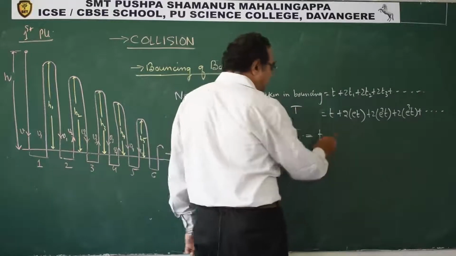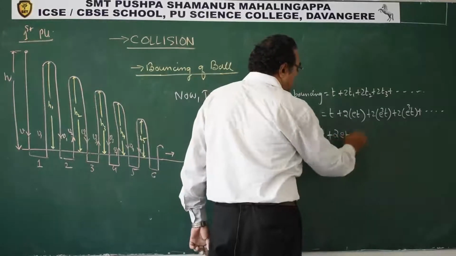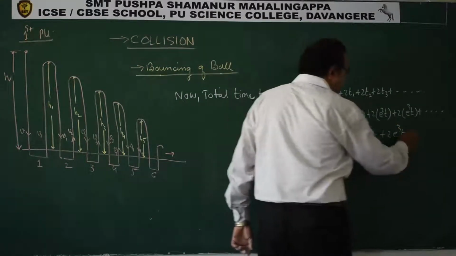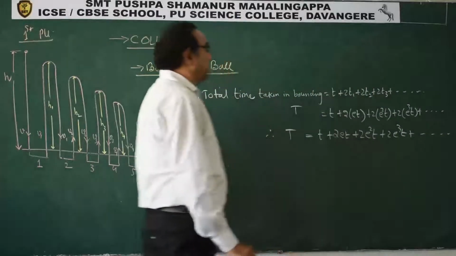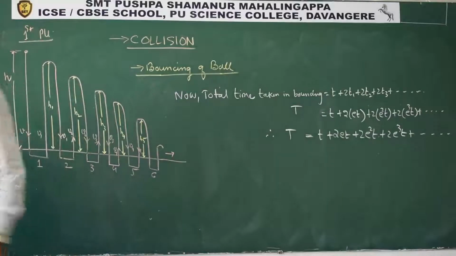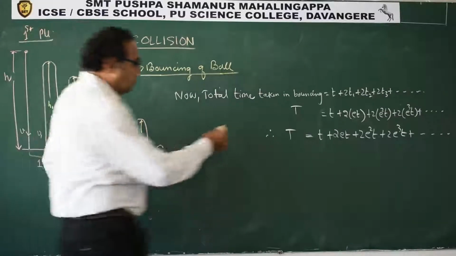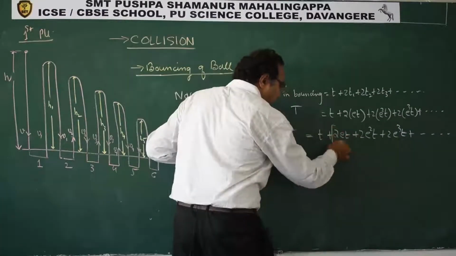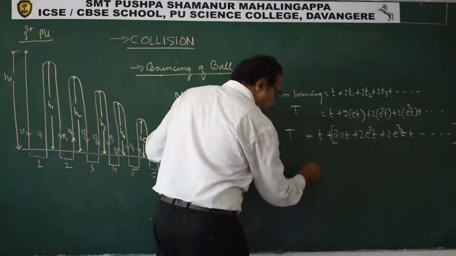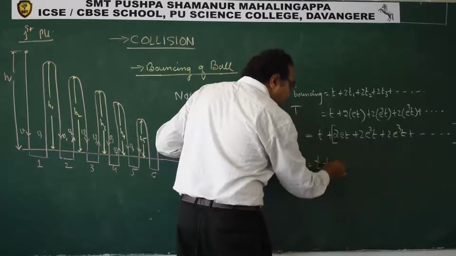Take this as t, you can say 2et plus... now we can do this simplification, as this entire thing is 1. See here. So we can write this as t plus, take 2et common,